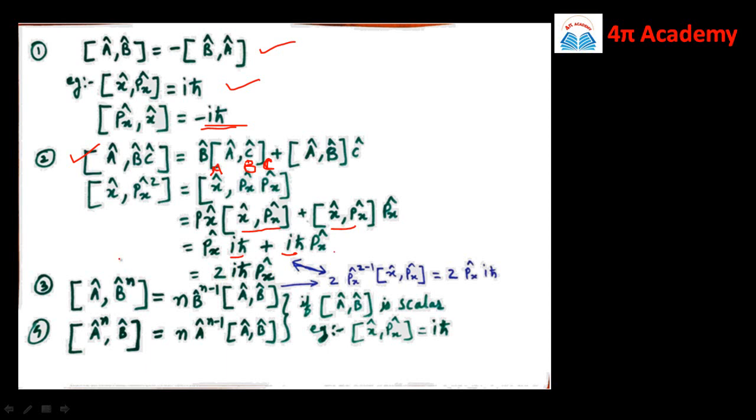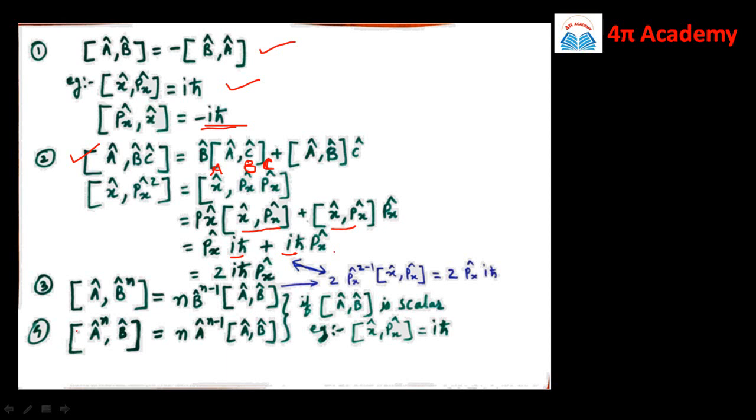Then further we have the property, commutator of A cap comma B cap raised to n. This property is equal to, this n will come in front, like a differentiation, so it will be equal to n into B raised to power n minus 1 into commutator of A cap comma B cap.